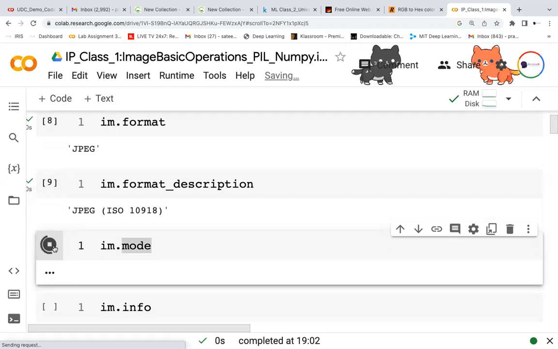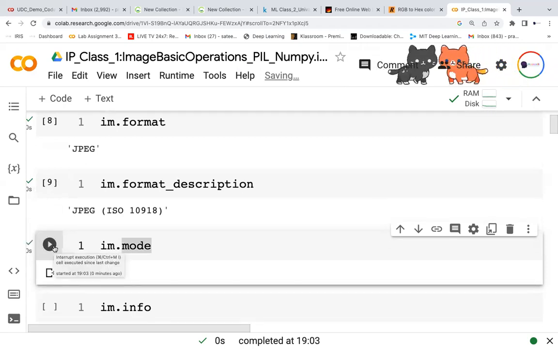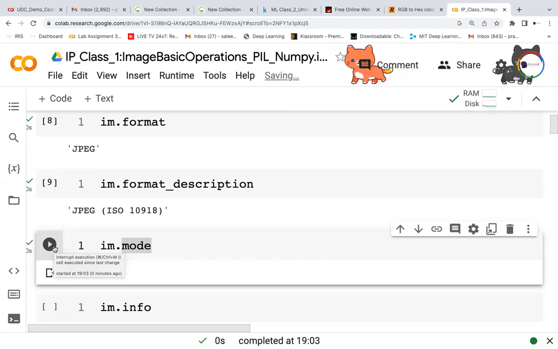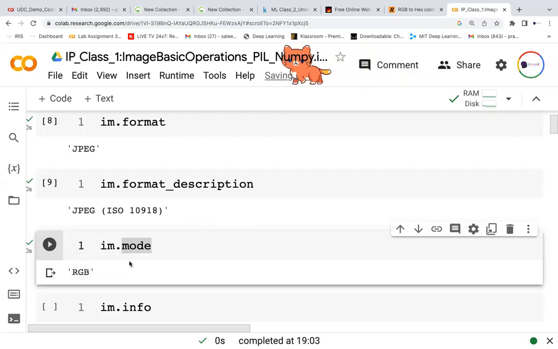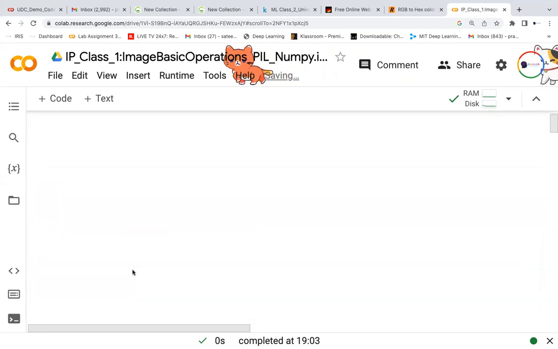Is the image of which mode? There is a grayscale mode, or a color mode, and in color also there are many different types of modes. Color images are there. We'll discuss that further. Right now it is RGB. So the image is RGB, it's a color image. Any question?